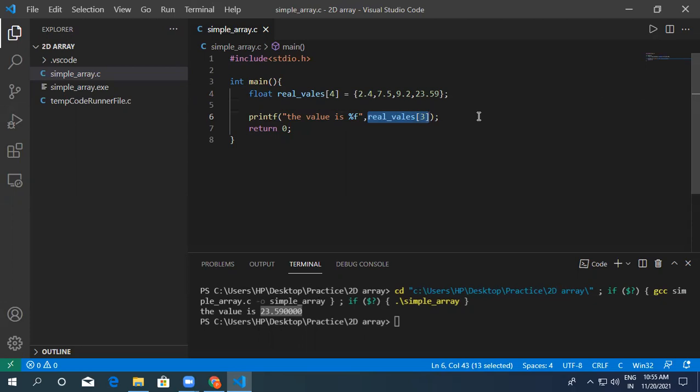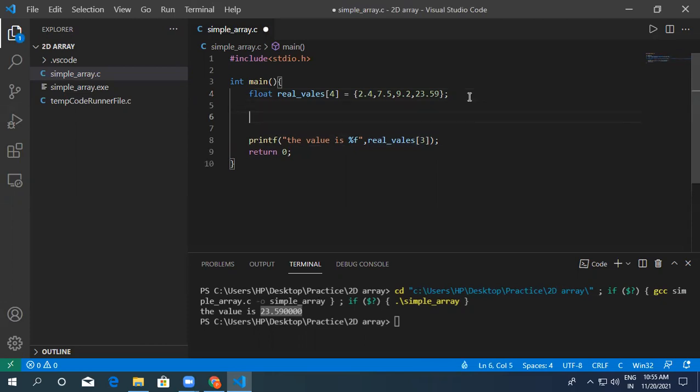Everywhere. Even in scanf, you can give the address. Let me show you. If you want to change this value, this is position 0, this is 1, this is position 2. So you can write here scanf.